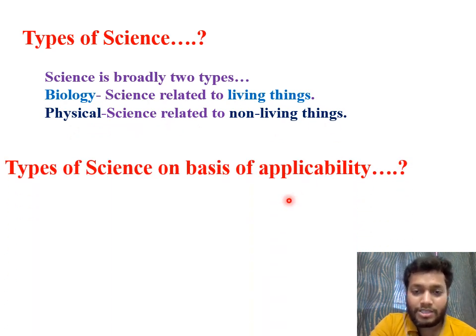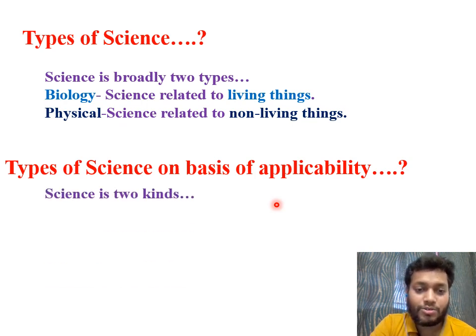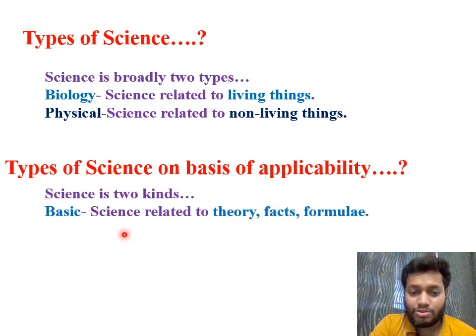Also, if you think about the application part of science, in that way too science is divided into two kinds. First is basic science. Basic science is the science related to theory, facts, and formulas, basically related to the textbook, and some papers we have to read to get the idea. So this is basic science.